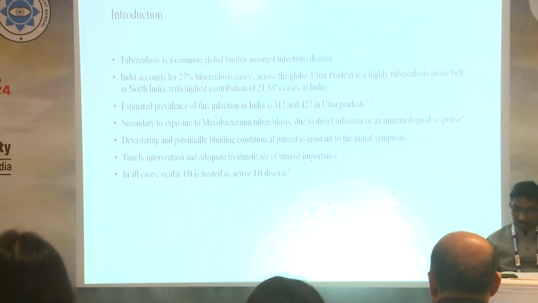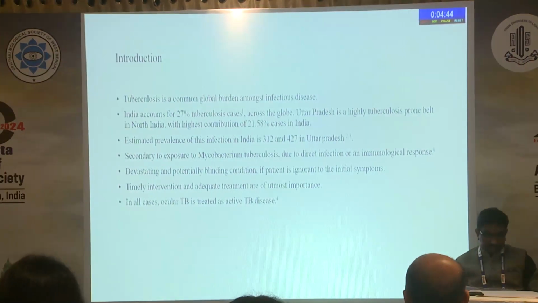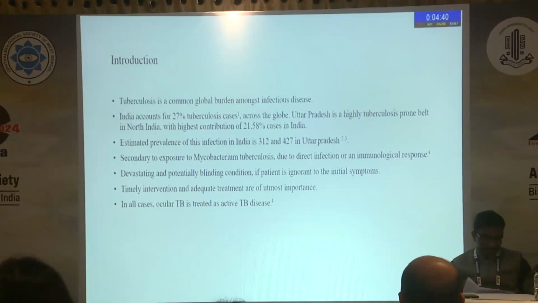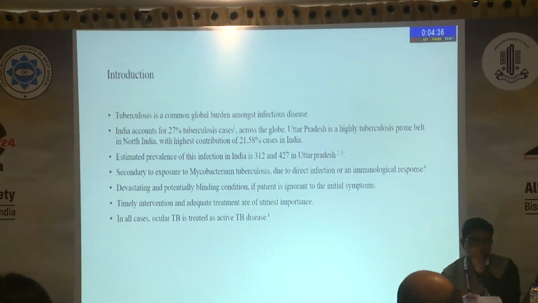So, tuberculosis is a common global burden amongst infectious diseases. India accounts for 27% of tuberculosis cases across the globe, and UP is a highly TB-prone belt in North India, with the highest contribution of 21.58% of cases in India. Prevalence rate in India is 312 and 427 in UP per hundred thousand population.